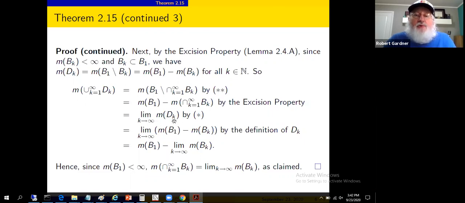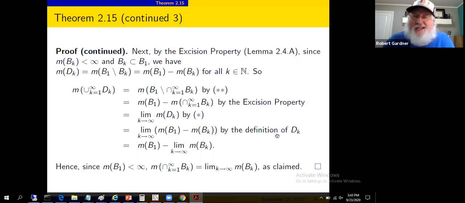The set D sub k was defined to be B1 set minus B sub k. We showed upstairs the measure of D sub k right here is the measure of B1 minus the measure of B sub k. So we're substituting this in for the measure of D sub k inside that limit.